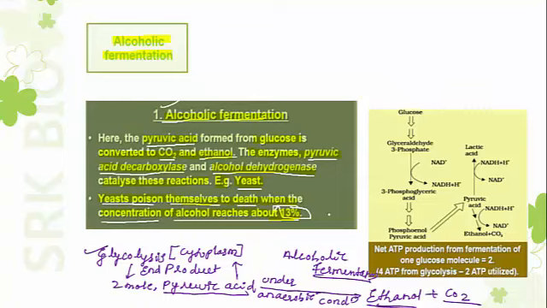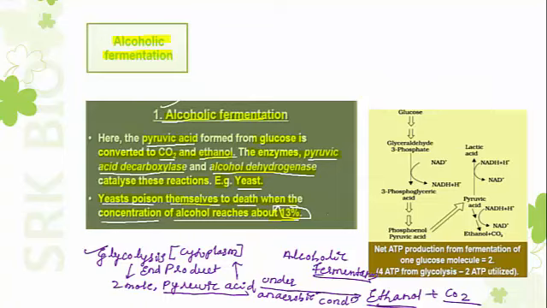The reaction is catalyzed by two enzymes, pyruvic acid decarboxylase and alcohol dehydrogenase. Yeast is used for alcoholic fermentation. When alcohol concentration reaches up to 13%, yeast poison themselves, leading to death. These are the points that you need to remember for alcoholic fermentation.